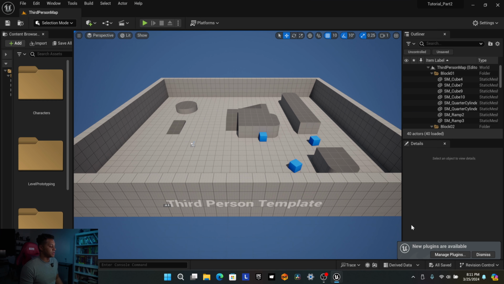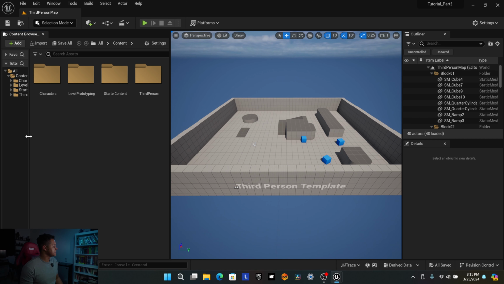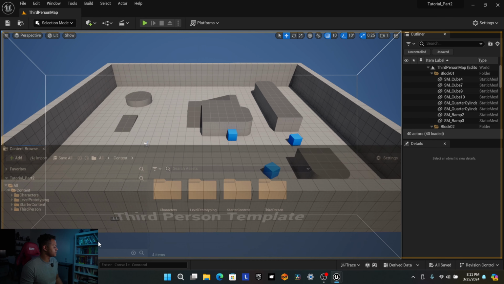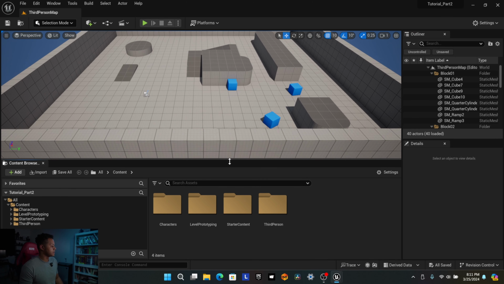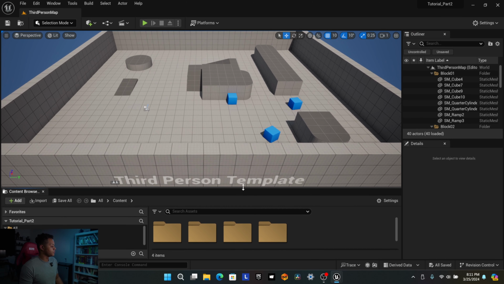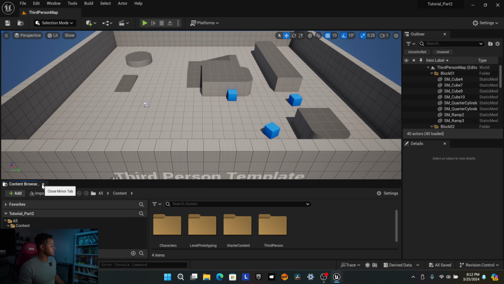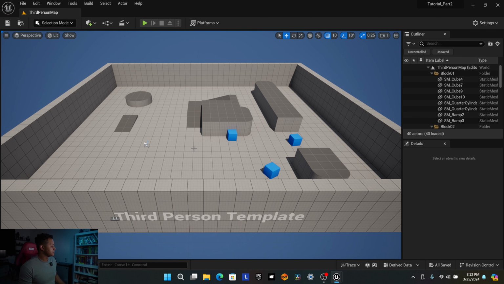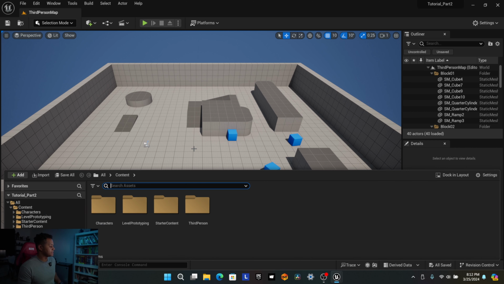So now that we got it open up here, I'm going to rearrange some stuff because I had organized things differently. So I'm going to move my content browser down here. If a window's not where you like it to be, you can grab it and move it around. Or the other option, I can just exit out of this completely and it'll hide my content browser, but I can always get easy access to it by hitting Control Space. And that'll bring it back up, which I'll probably do for this situation. So now that we have Unreal Engine open, the interface is how we like it. Let's go import our first environment.